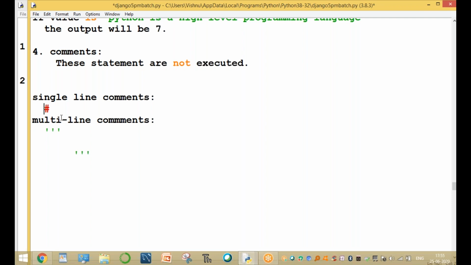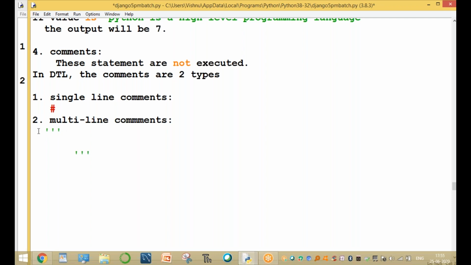In the DTL language, the comments are of two types. One is single line comments, which are written in only one line. The second one is the multi-line comment.